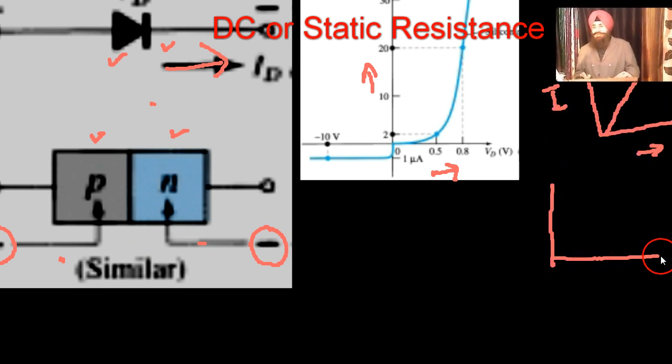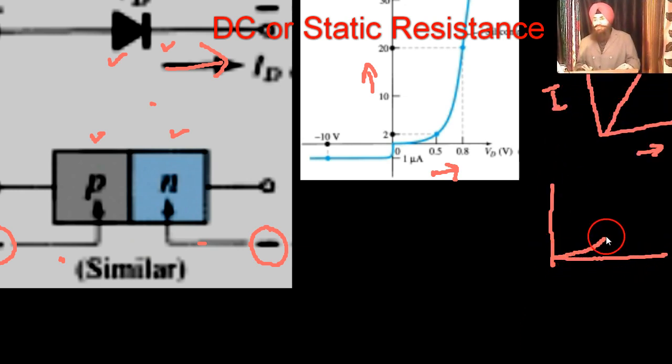But if we have this type of curve, its slope is increasing continuously, so the resistance is not constant at every point. The resistance will be different at different points.